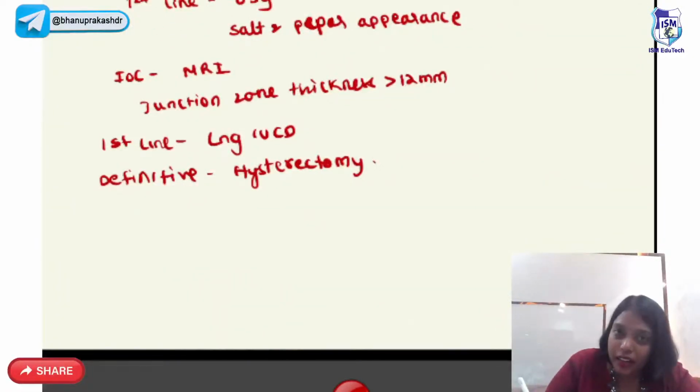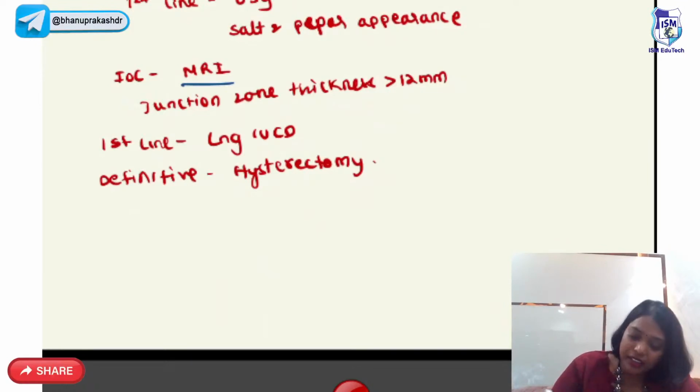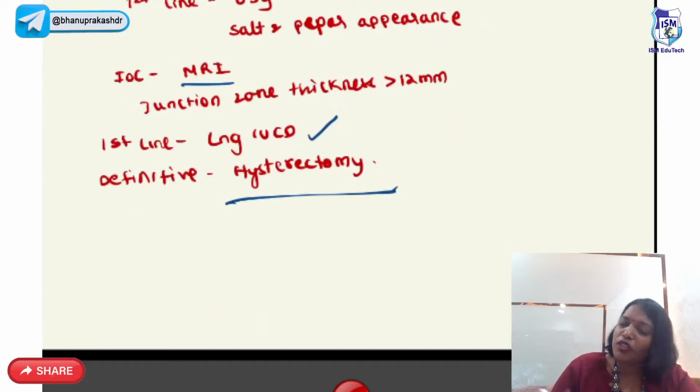So first line is ultrasound, where this appearance is called salt and pepper appearance. Investigation of choice is MRI, where junctional zone thickness, that is the junction between endometrium and myometrium, will be more than 12 mm. First line drug here is LNG IUCD, whereas definitive treatment is hysterectomy. Knock out the uterus.